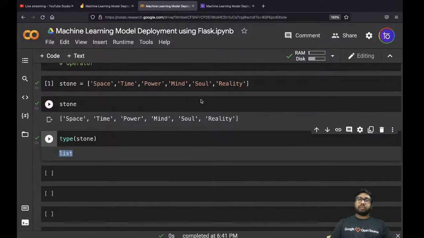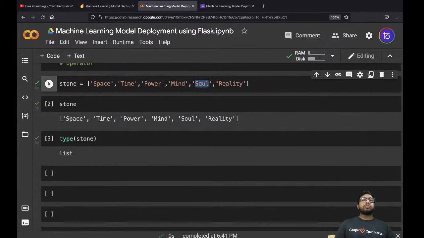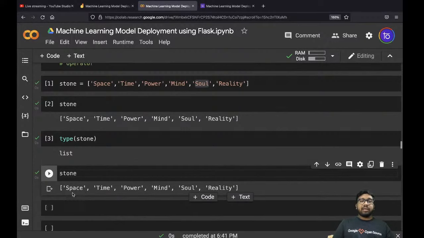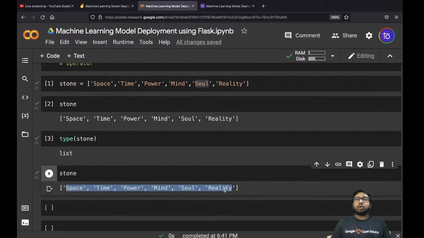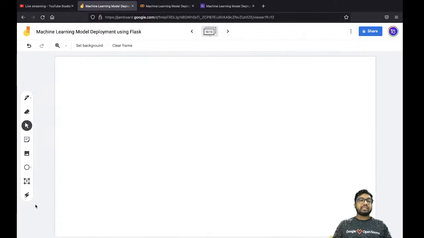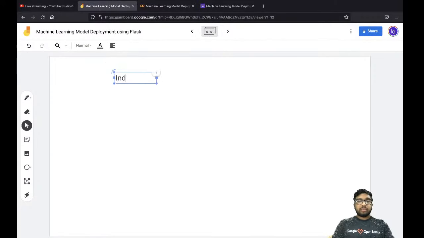Now suppose we have created a list and we have put all the data over here. But suppose I want to access soulstone, how can I do that? Because if I print stone over here, I'm getting all the data in this list. I don't want all the data. I just want this soulstone. To tackle this situation, we have a concept of indexing and slicing.